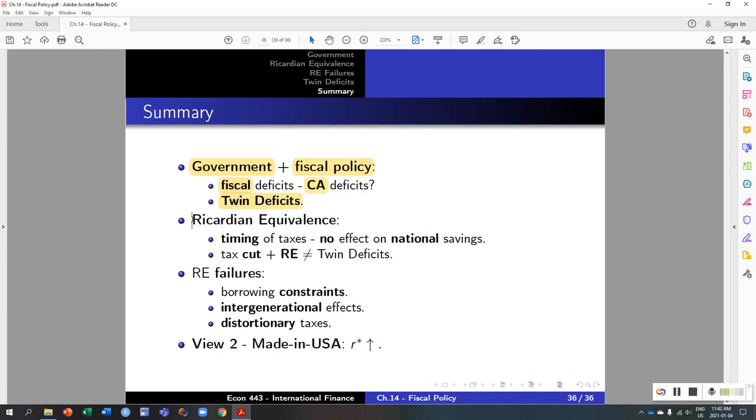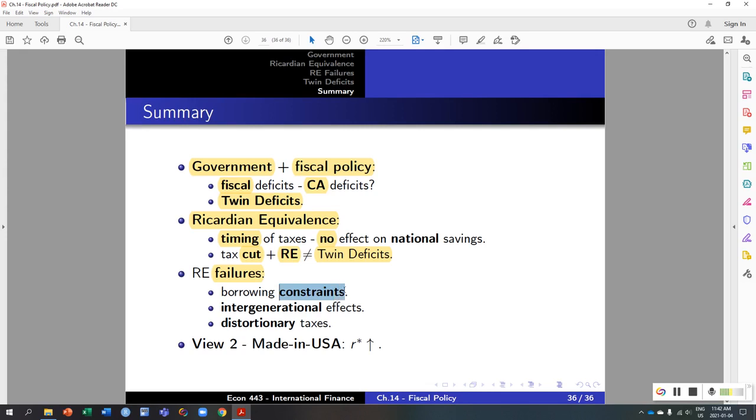So in order for the twin deficit hypothesis to work, we introduced the Ricardian equivalence theorem, which said that the timing of taxes doesn't affect the national savings. So we said if you have a tax cut and the Ricardian equivalence is holding, that cannot by itself explain twin deficits, because that implies that the current account should not change by much. So we said we either are going to rely on something other than a tax cut, so we brought in government spending and the Ricardian equivalence to explain the twin deficits, or we said if you have a tax cut and the Ricardian equivalence fails, then we can have the twin deficits.